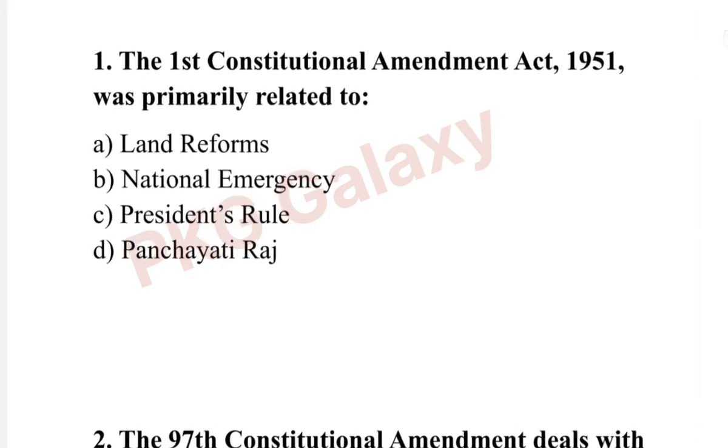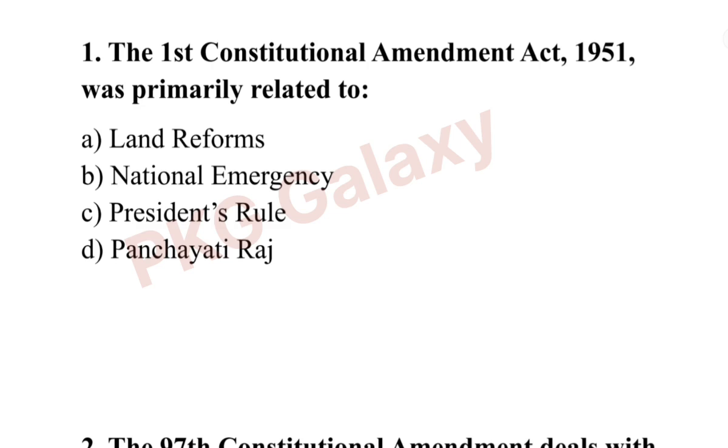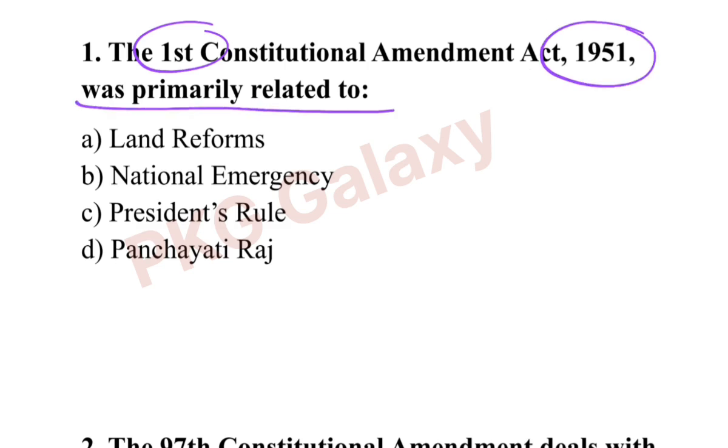First question. The first Constitutional Amendment Act 1951 was primarily related to. The correct answer is option A, land reforms. The first amendment focused on land reforms and added the 9th schedule to protect land reforms.